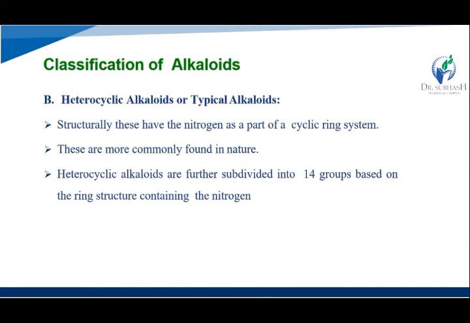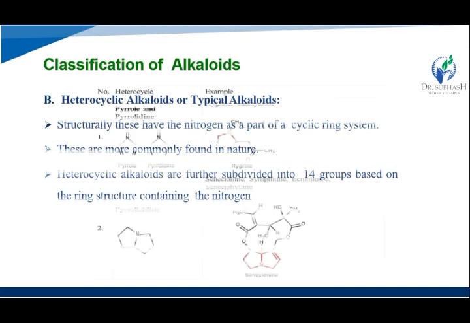Then B, that is a heterocyclic alkaloids or typical alkaloid. So structurally they having the nitrogen as part of the cyclic ring system, and these are more commonly found in a nature. And then heterocyclic alkaloids are further subdivided into 14 class based on the ring structure and commonly containing the nitrogen.